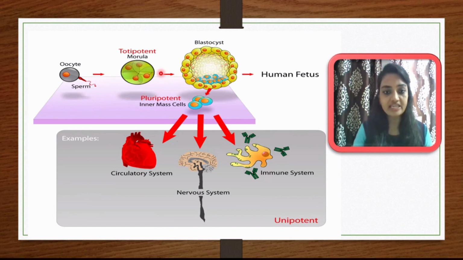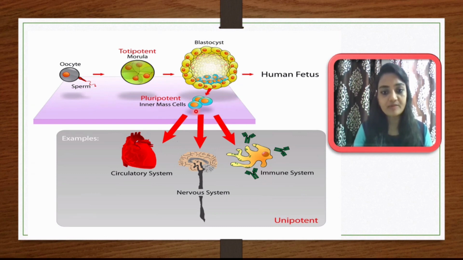Then it will convert into a pluripotent cell. First it was a totipotent cell, and afterward, due to several cell differentiation mechanisms, it will convert into a pluripotent cell.